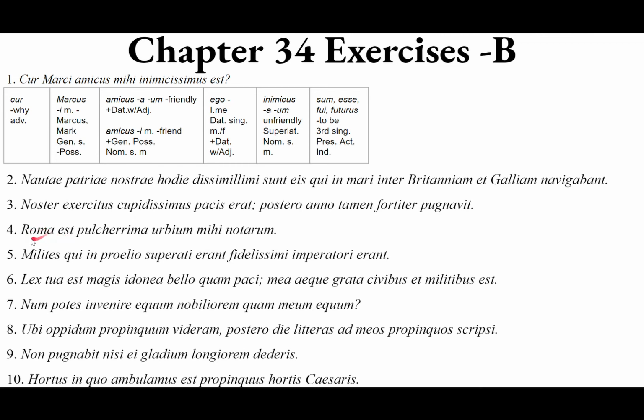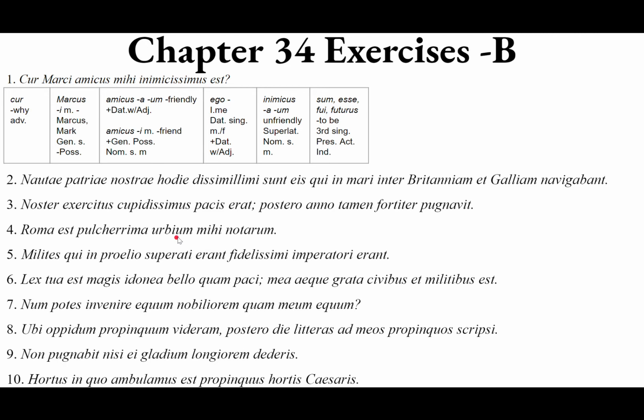Linking verb, subject Roma, is pulcherrima. Pulcherrima, that is an adjective from pulcher, pulchra, pulchrum, beautiful, noble, or fine. This is the superlative form. Remember that the nominative singular masculine is pulcher, so the superlative is formed by adding the suffix -rimus, a, um. Pulcherrima, nominative singular feminine, agrees with Roma. Here we have our subject, our linking verb, and our predicate nominative. Rome is the most beautiful.